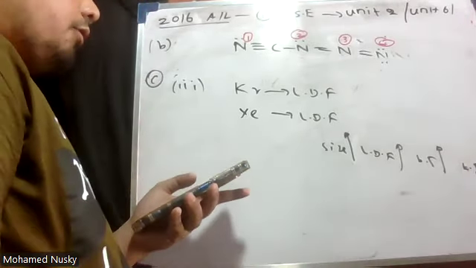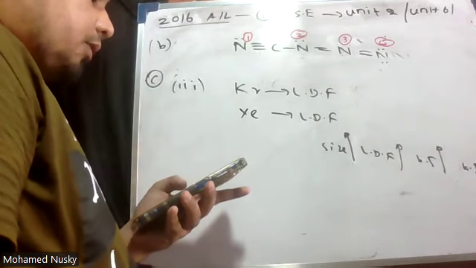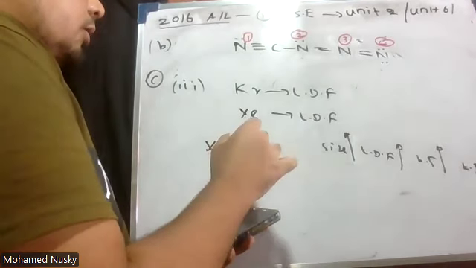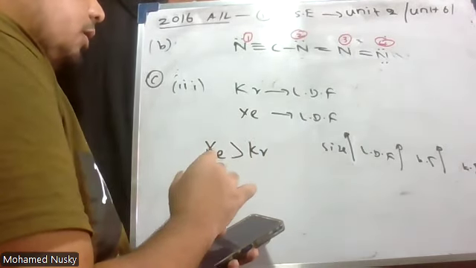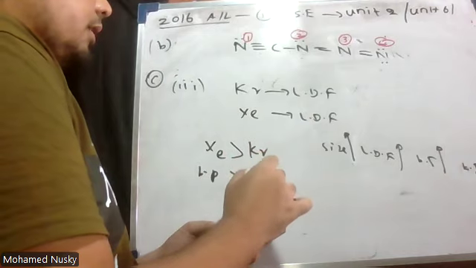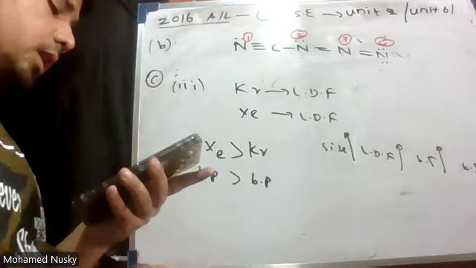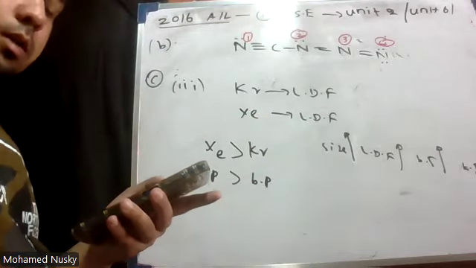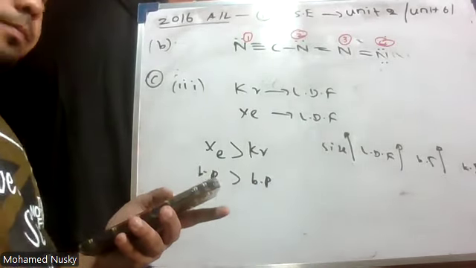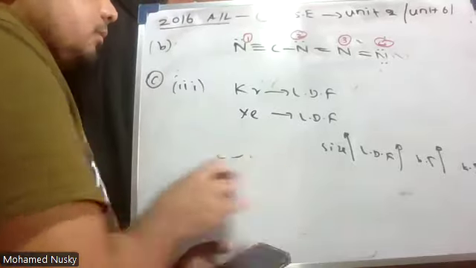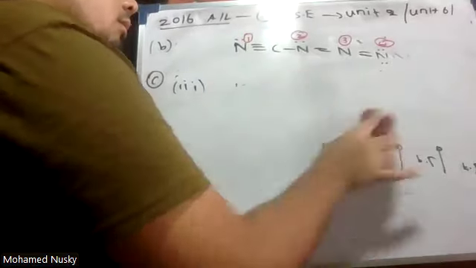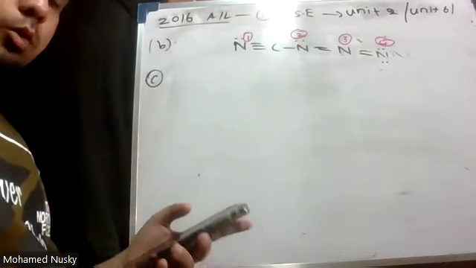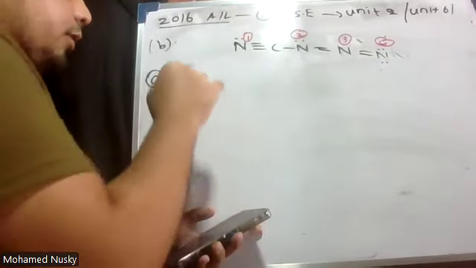Therefore, they have said boiling point of krypton is greater than xenon. No, because the size of xenon is greater than krypton. Then the boiling point of xenon should be greater than the boiling point of krypton. They have said the boiling point of krypton is greater, therefore it's wrong. Roman number 3 done. Then Roman number 4.